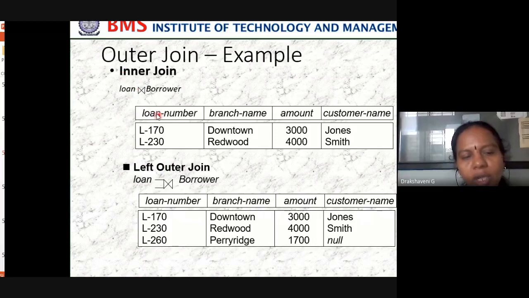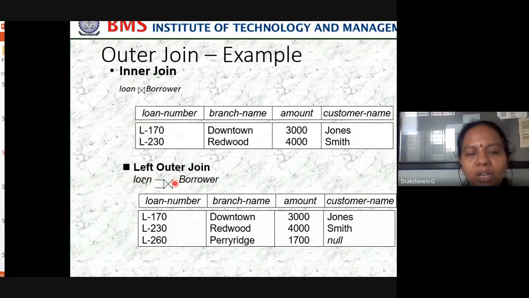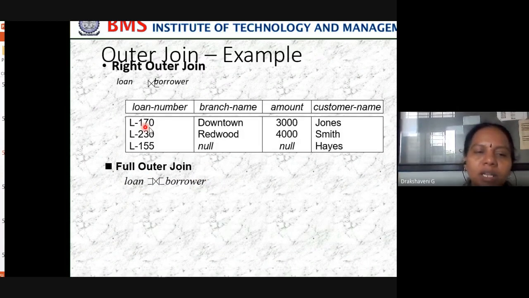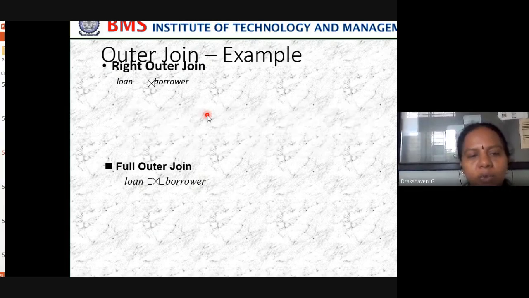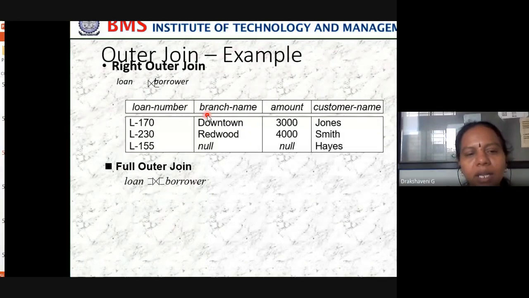When you do just an inner join, these are the two common rows which are present in loan as well as in borrower. Whereas in left outer join, there is one extra row which is in the loan relation but not in the borrower relation. In the same way, right outer join: these two are common, but in borrower there is one extra, that is L51, so we are adding that here. That is what is called a right outer join. Then full outer join. Can anyone say what a full outer join is? Along with L170 and L230, we'll have L260 and L55.